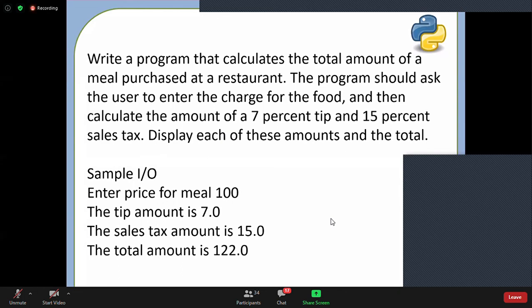Yes, if we write only print, it will go to the next line automatically. That's true, SK. That's what I wanted to show in one example, but I forgot.